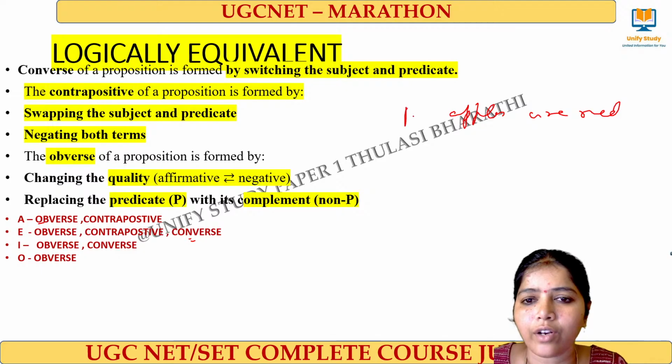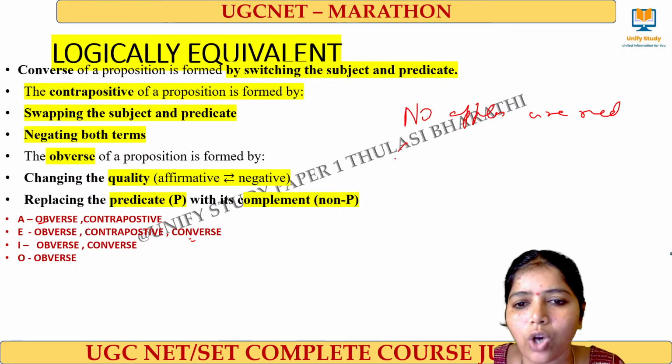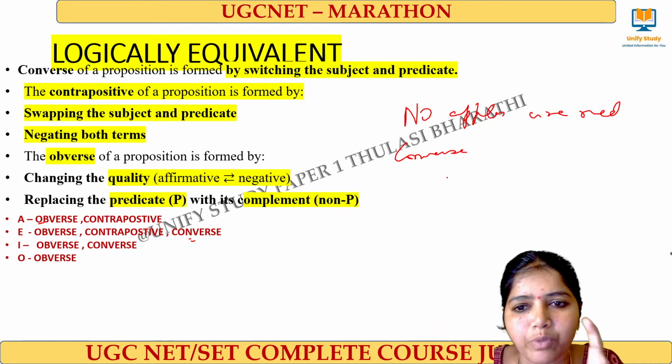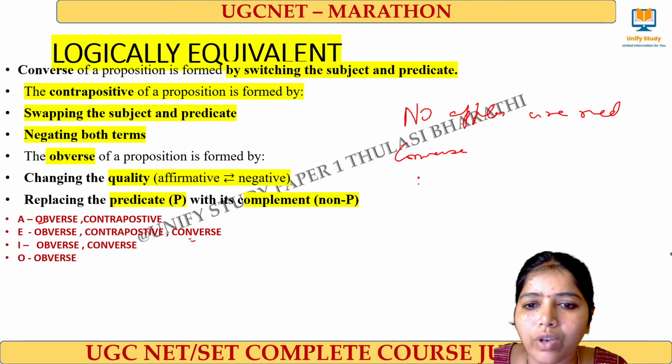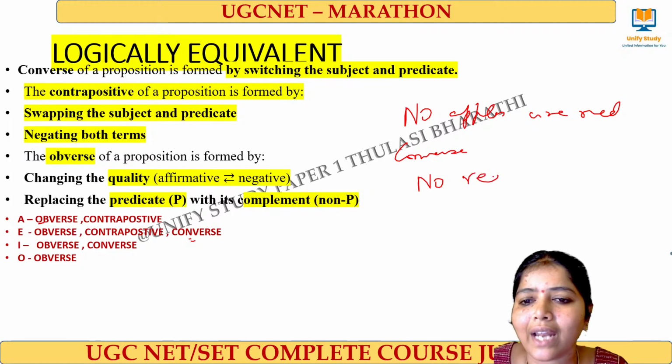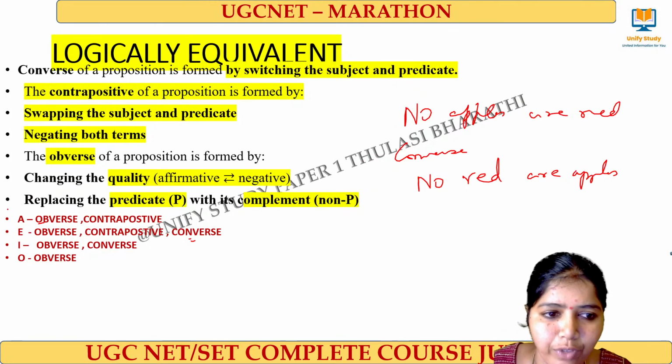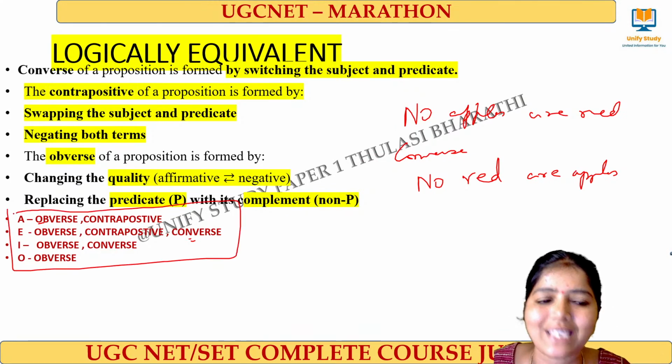If I say no apples are red, what is the converse of this statement? Converse means we have to switch the subject and the predicate. That's all. So I am saying no red are apples. This is called the converse of a proposition. You have to remember these types so that you can easily do it.